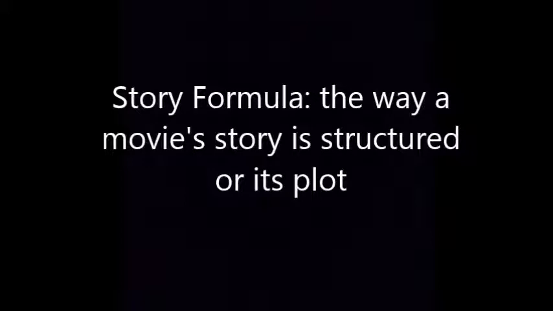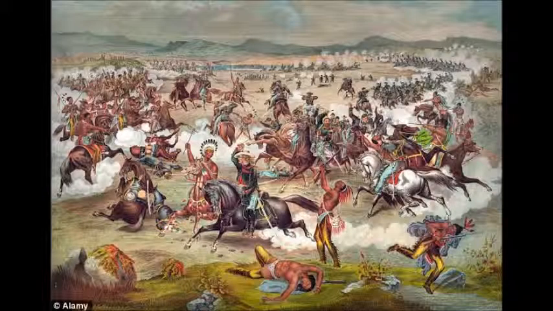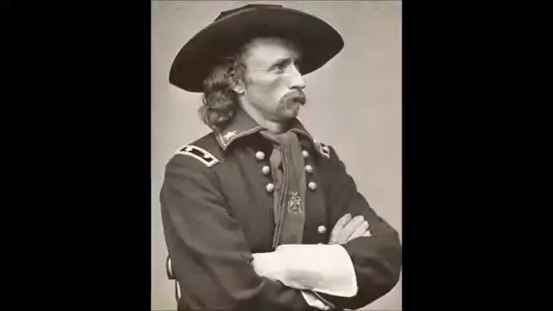In Little Big Man, we see the arrival of the outside world, which is the Americans, and we also see the land dispute that they go through. This is an example of story formula, which is defined as the way a movie's story is structured or its plot. Some typical story formulas in Western film are save the ranch, find the hidden wealth or treasure, the arrival of the outside world, and land dispute. As you can see here, the Americans are fighting the Indians for the land that they are on.